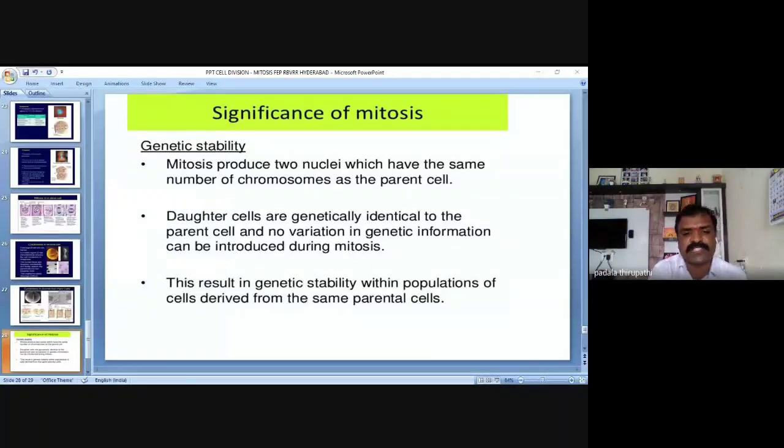Then asexual reproduction. So mitosis is the basis of asexual reproduction, my dear friends. For example, in unicellular organisms like prokaryotic cells such as bacteria, asexual reproduction through binary fission is nothing but mitotic cell division, the production of new individuals of a species by one parent organism. So this is about today's class.